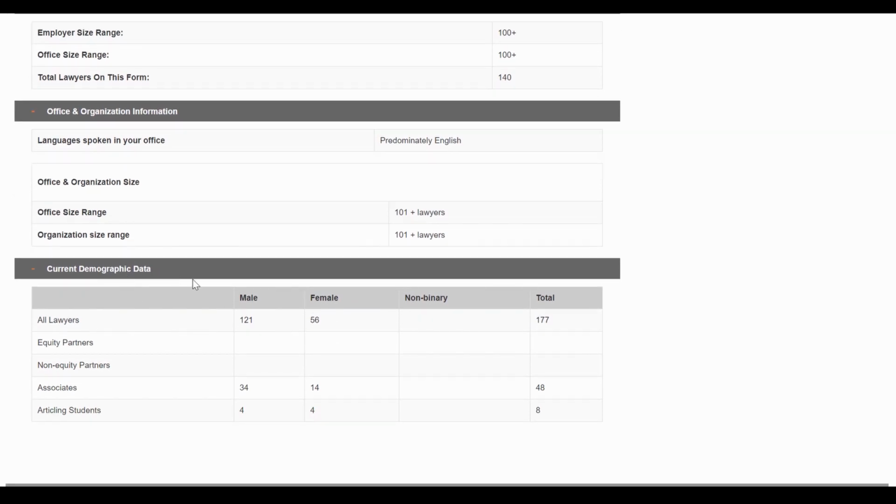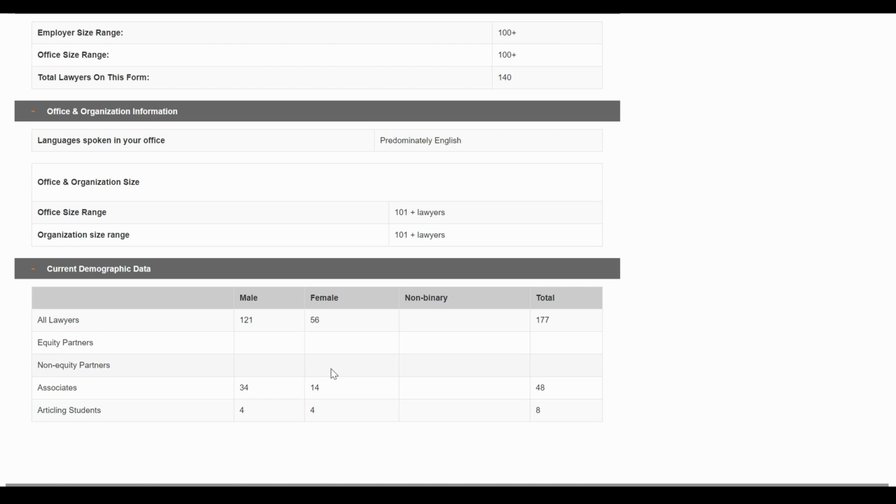The current demographic data is something I paid attention to when I was applying. You can see here the ratio of male and female lawyers, and usually other firms give you statistics on how many are equity and non-equity partners. This information is useful because, for example, if you're a woman, you can see how many women you can find in equity partnership roles, and that gives you a perspective into how diverse the firm may be.